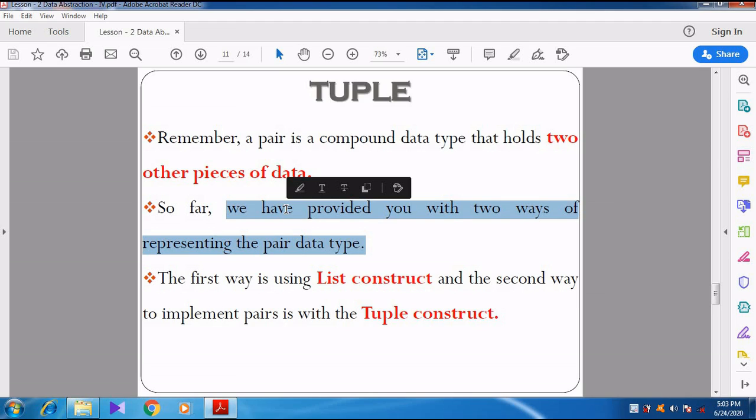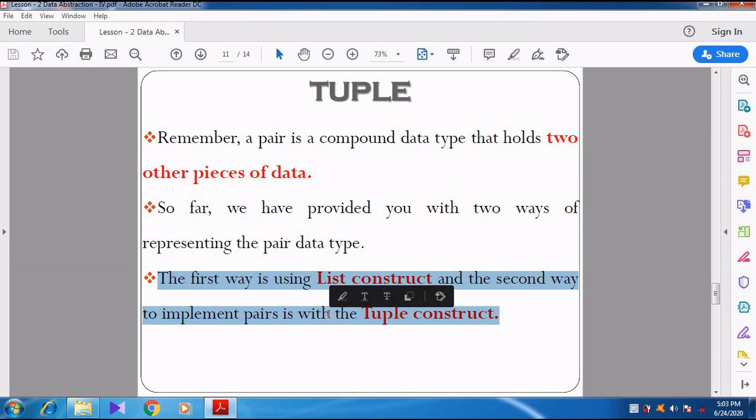So far we have completed the list concept. We can represent the pair using the list. So now we are going to discuss about the tuple construct. See here, the first way is using list construct, and the second way to implement pairs is with the tuple construct. Right. Now we are going to discuss about the tuple construct.